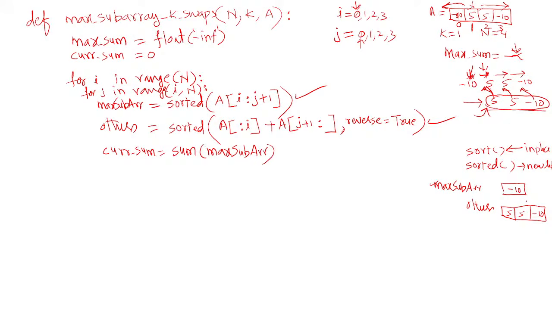Okay, so it gives the sum of all elements. So then your current sum will become a minus 10 in this. Once you get a current sum value, then you check whether swap is allowed or not.